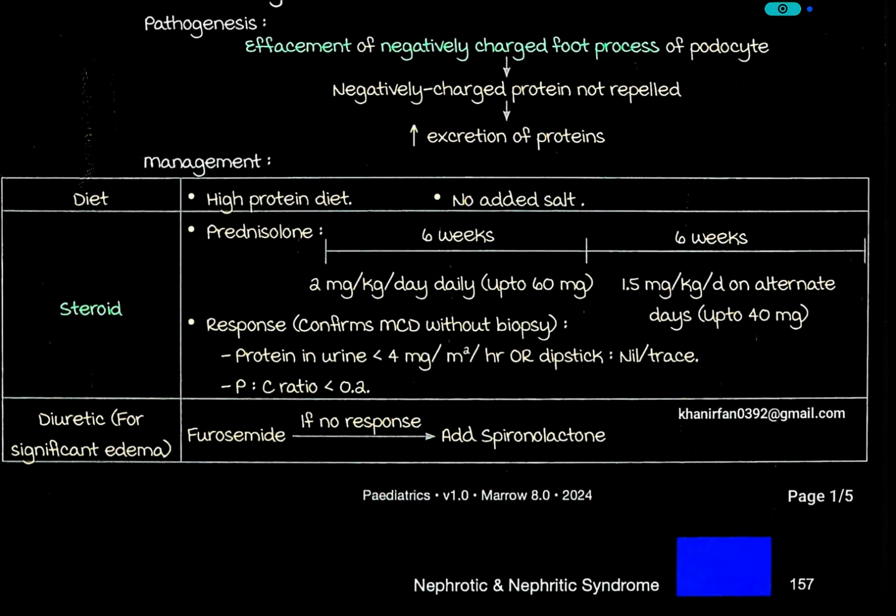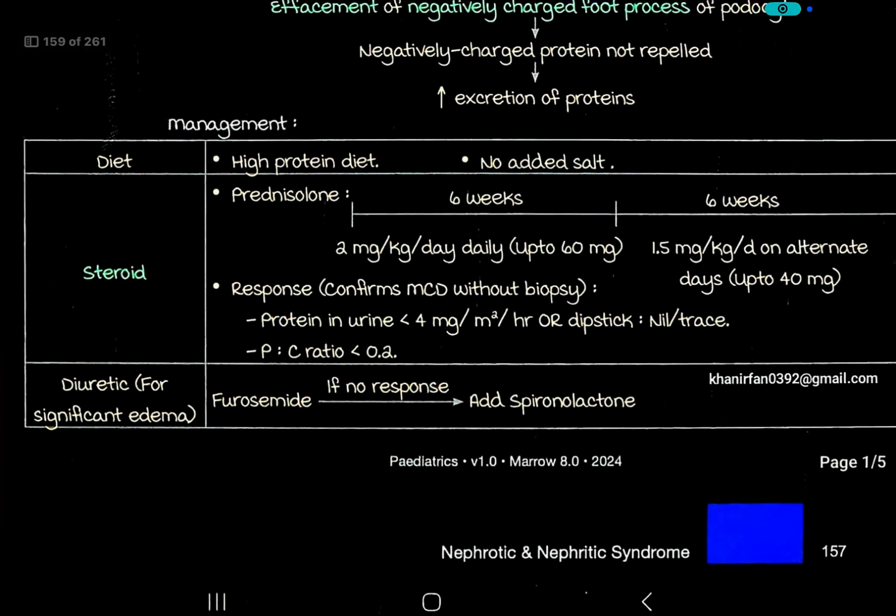Response confirms minimal change disease without biopsy. If there is a response to this therapy, it shows that there is minimal change disease without any biopsy. Protein in urine will be less than 4 milligram per meter square per hour, or on dipstick there will be no protein, and PC ratio will go back to less than 0.2.